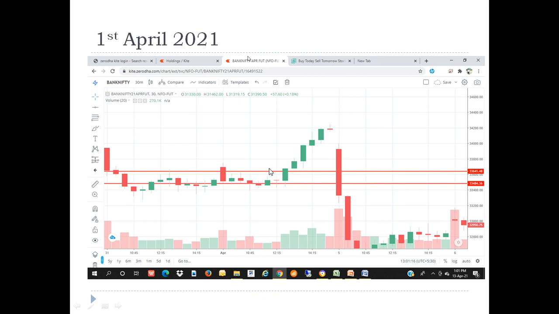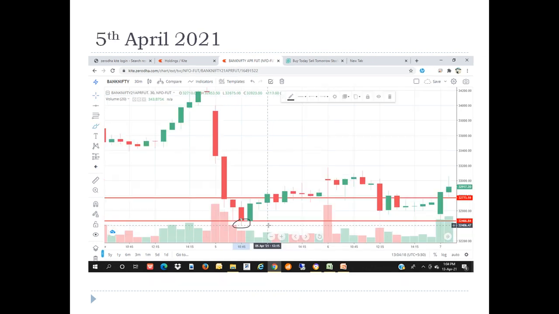In this first slide you can see the 10:15 candle. It closed at 33430 and 484. Then the third candle's low also got broken. Then it went up, about 50 points, meaning you will get 50 points. Likewise, I have taken other days also in the April month. I will show you other dates after April 1st.